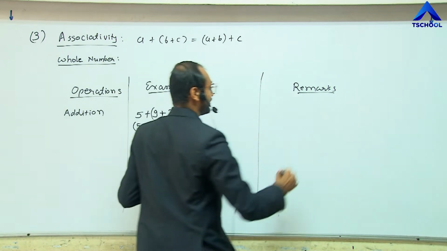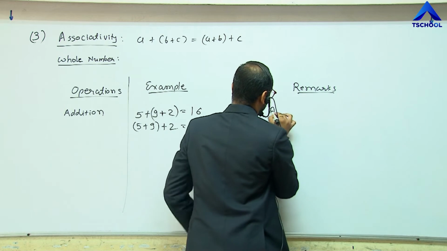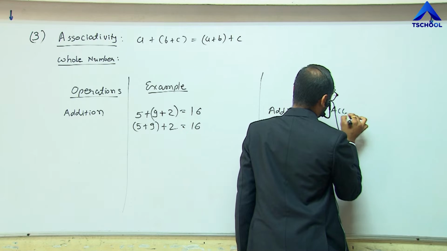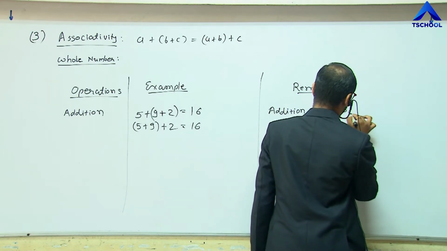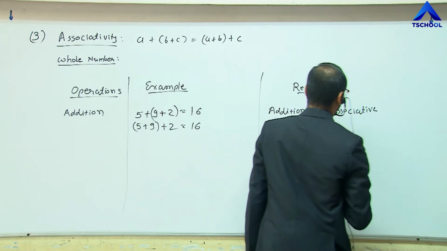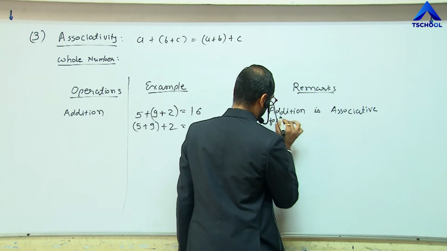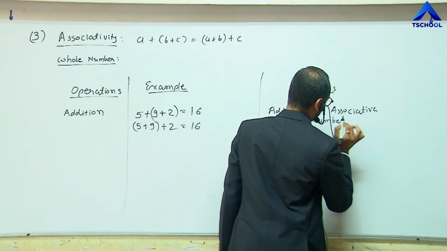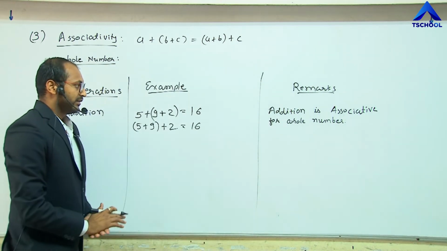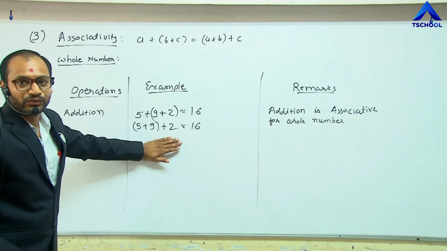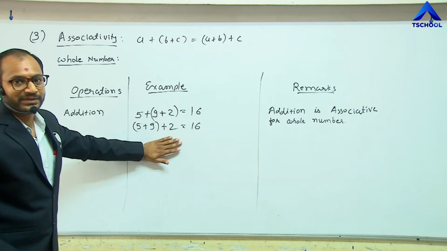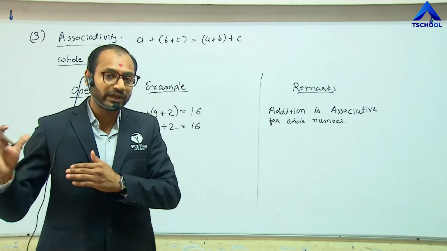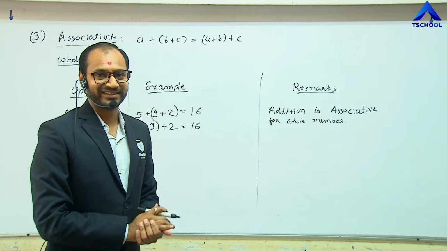So here we can conclude that the addition is associative for the whole number system. It is always accepted for the whole number system because the whole numbers contain 0, 1, 2, 3 up to infinity, that means the positive integers. This is the whole number.